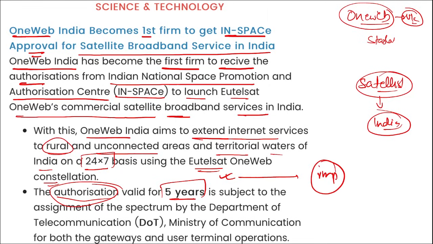This question can be asked that recently OneWeb India got the authorization from InSpace to provide satellite broadband services in India, and it is for how many years? This authorization is for 5 years, and then next again it will be extended.